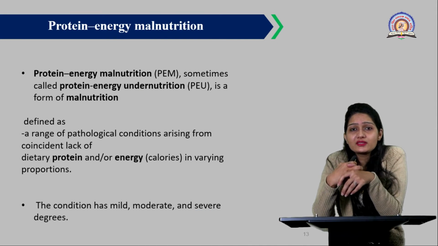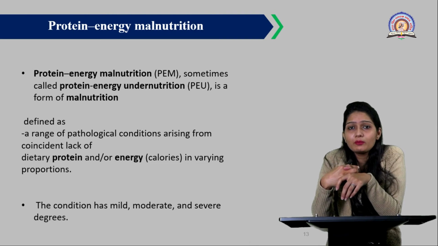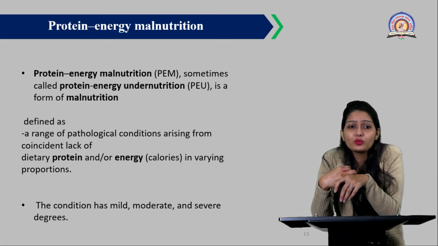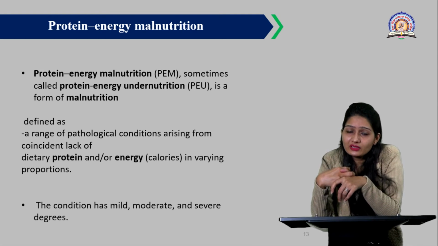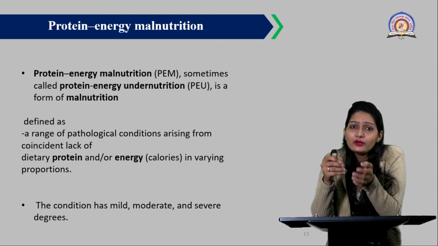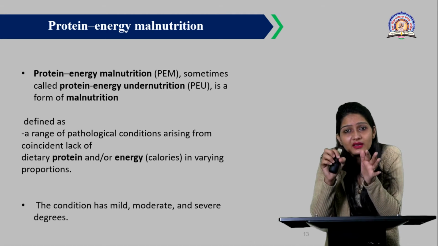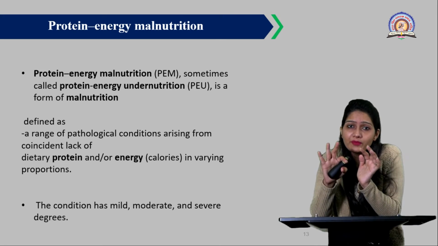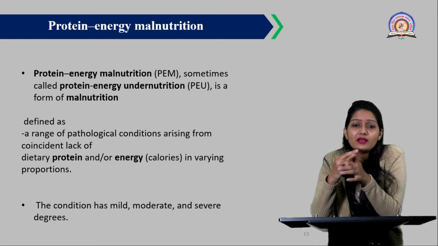Now, what is this actual PEM, or protein energy malnutrition? Sometimes it is also called protein energy undernutrition, that is PEU. As you know, this malnutrition is basically undernutrition because of insufficient intake of protein or energy, right?